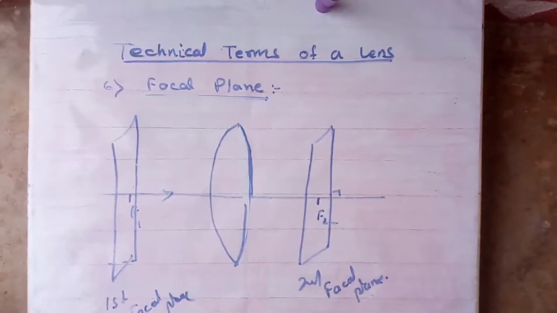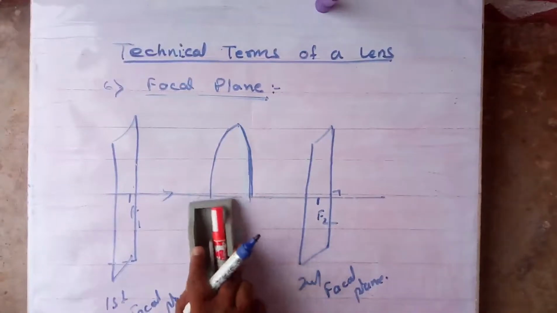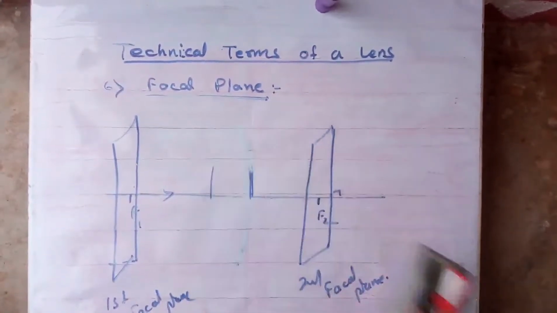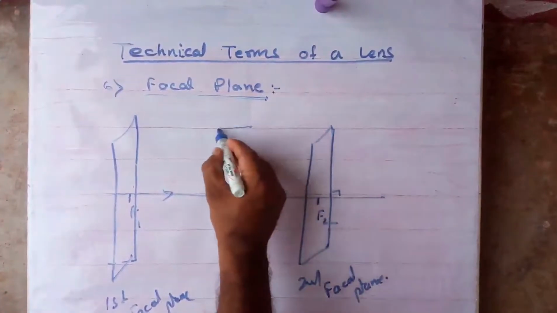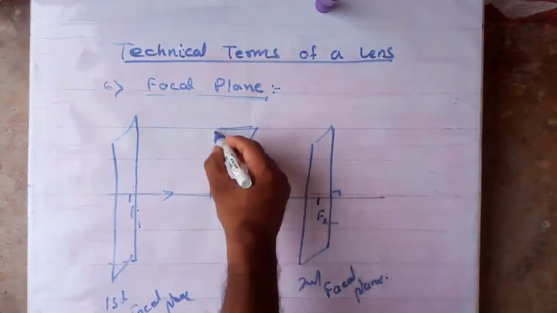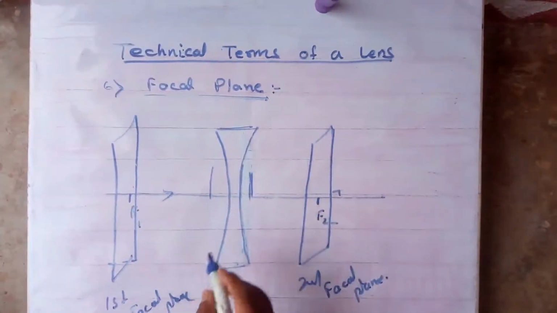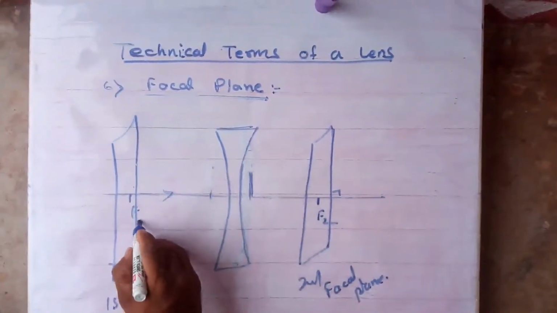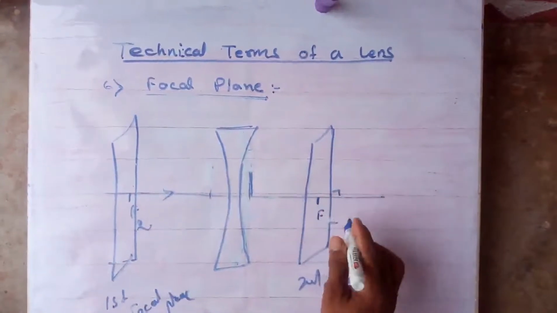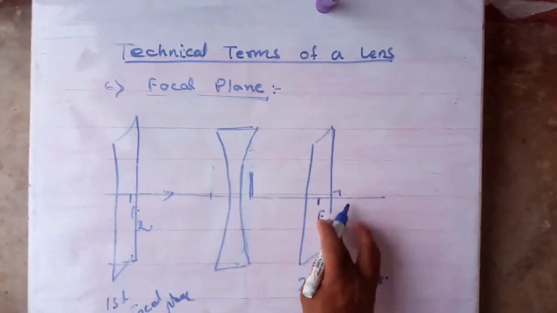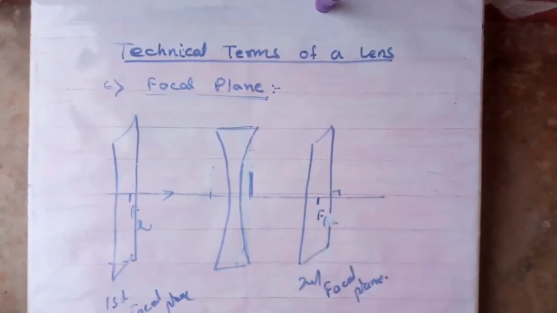Now, for the same thing, if I will draw for a concave lens, suppose this is a concave lens. If I will draw, then what will happen? Suppose this one will become F2, this one will become F1. Yes or no? Yes.